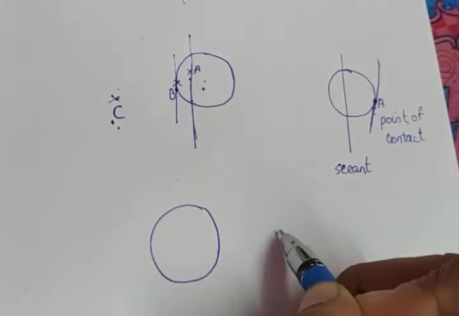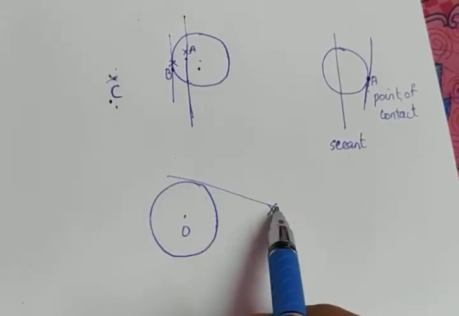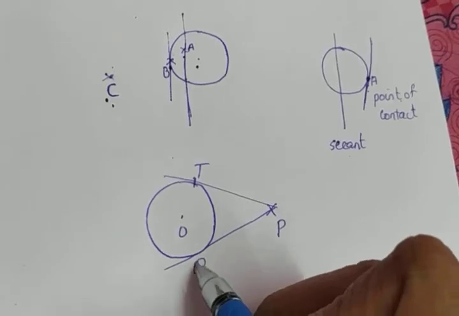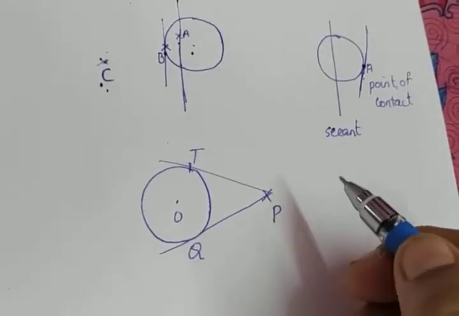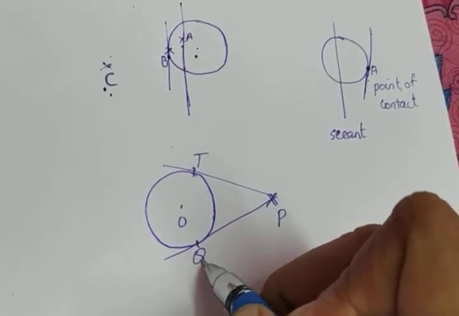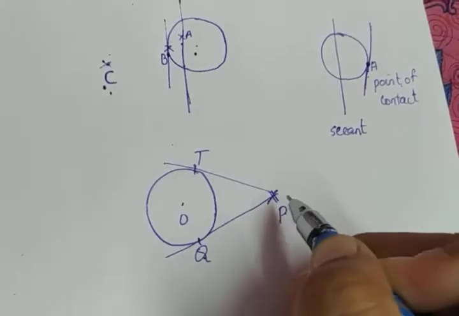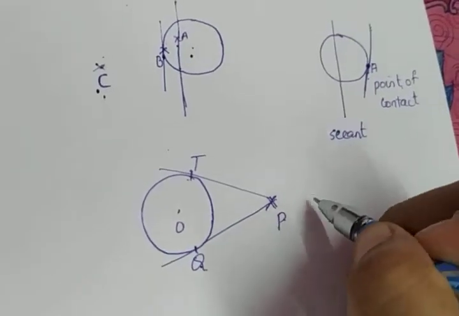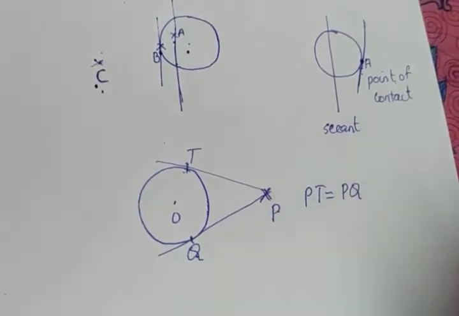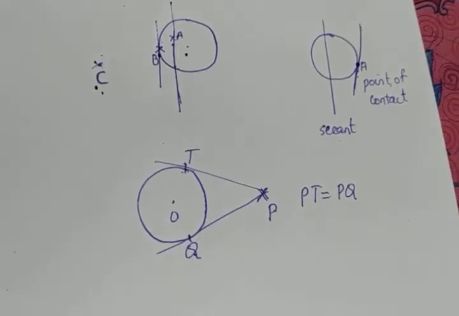I am drawing another circle. Let P be an external point. Let PT be one of the tangents and PQ be the second tangent. Then what is the length of the tangent? The length of the tangent is the distance from the point of contact Q to the outside point P. So PQ is the length of the tangent. Similarly, PT is the length of the second tangent, and the theorem says that PT is equal to PQ. The lengths of the 2 tangents drawn from the external point are equal. That is a theorem.